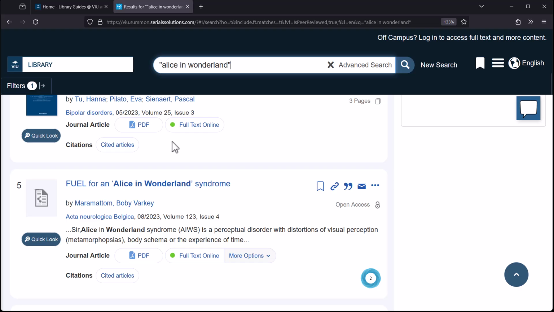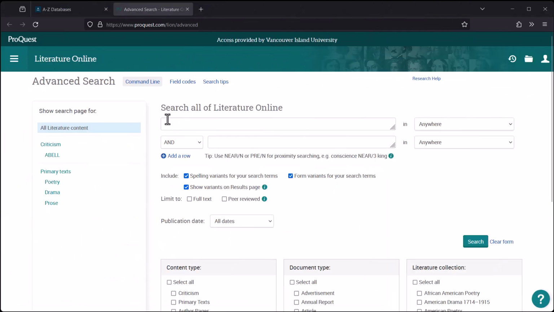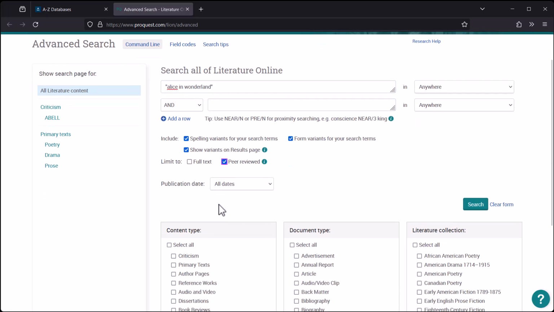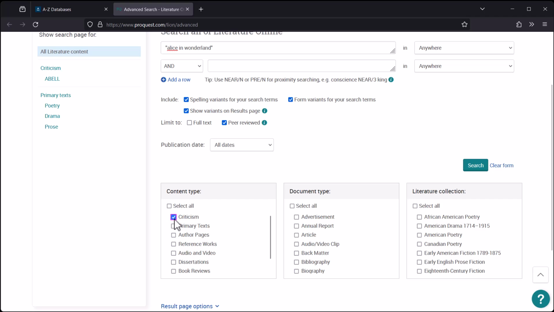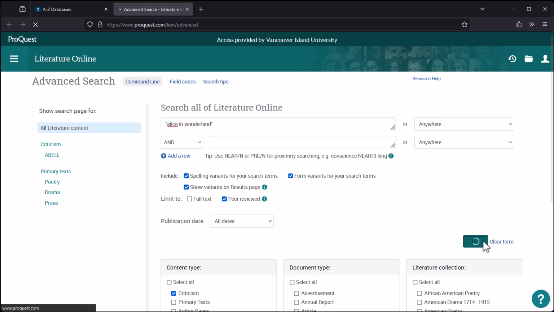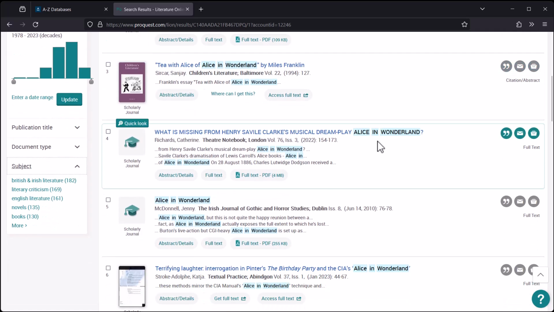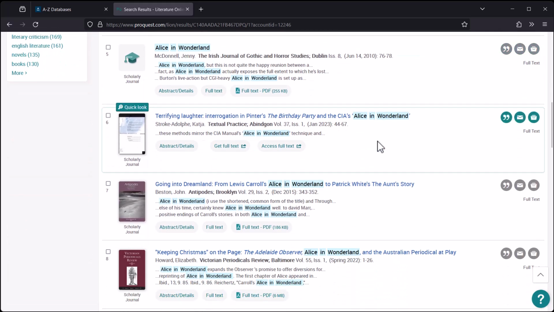This is a perfect example of when it might be better to use an English literature database. If I search for Alice in Wonderland in Literature Online, we shouldn't encounter the medical syndrome anymore. You can limit your results to peer review, and because we're in an environment that's intended for this kind of research, there's actually a button here to limit the results to literary criticism. Looking through the titles, these seem much more relevant than what we saw in library search.